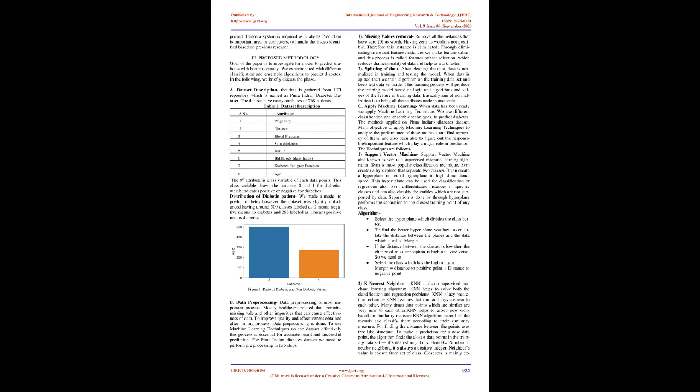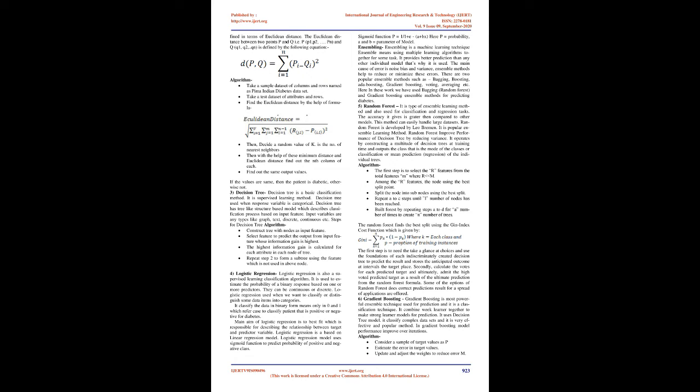1. Missing values removal. Remove all the instances that have 0 as a value. Having 0 as a value is not possible, therefore this instance is eliminated. Through eliminating irrelevant features and instances we make a feature subset, and this process is called feature subset selection, which reduces the dimensionality of data and helps it work faster.